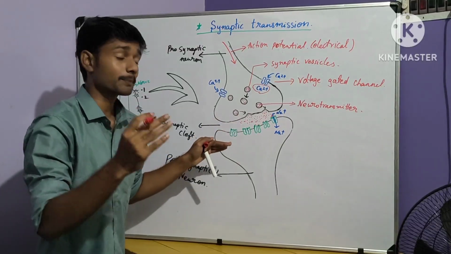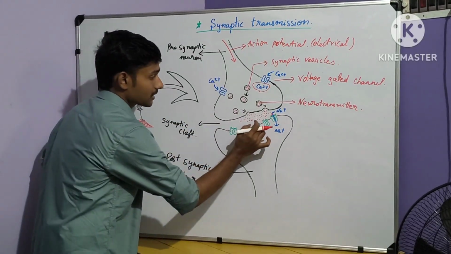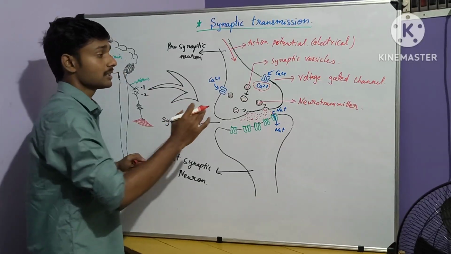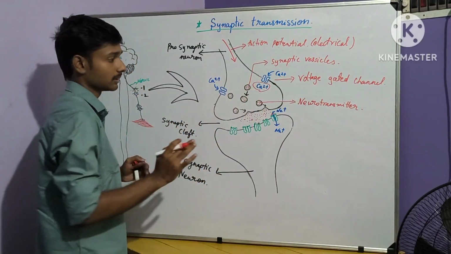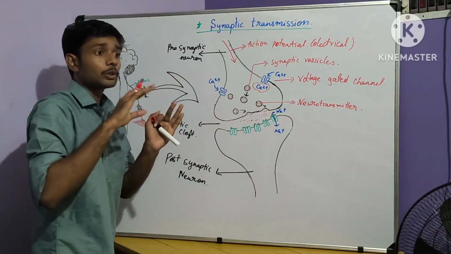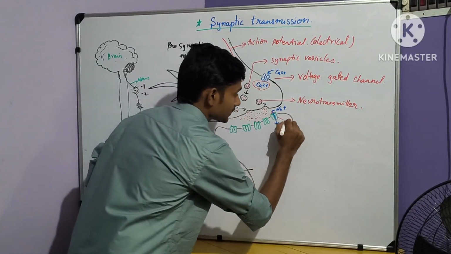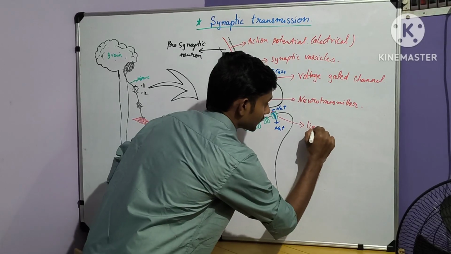These neurotransmitters have receptors present in the postsynaptic neuron. There is a specific receptor for specific neurotransmitters. These receptors control a particular channel, that channel is a ligand gated channel.